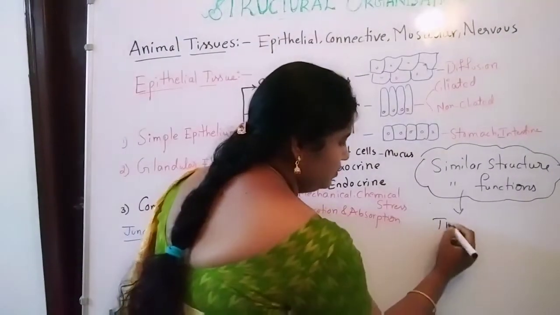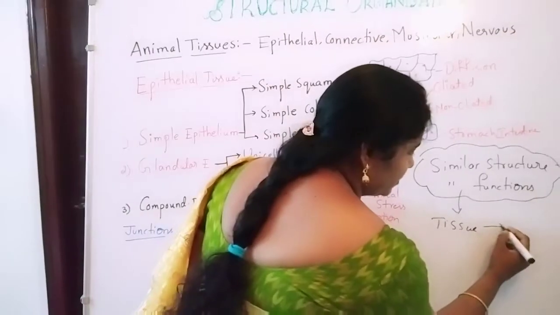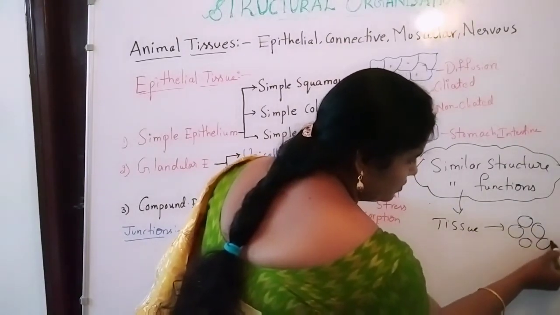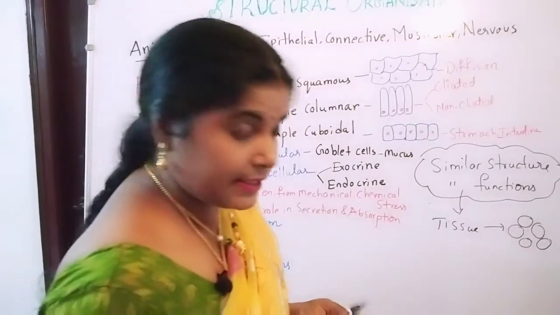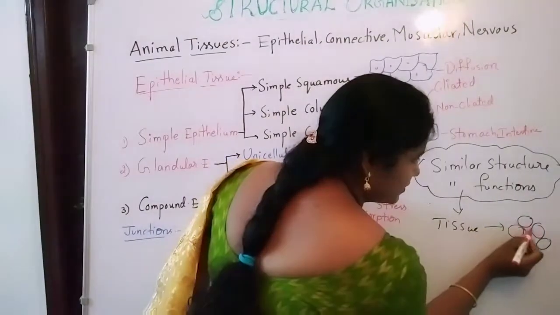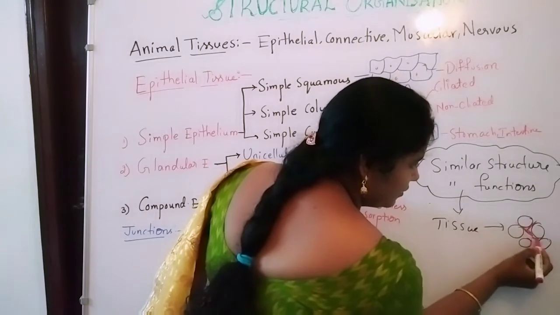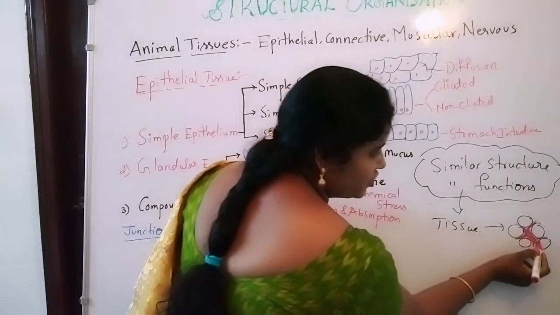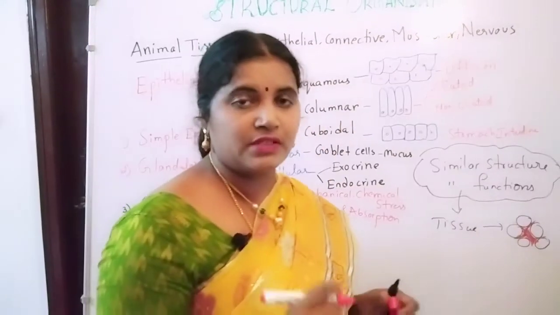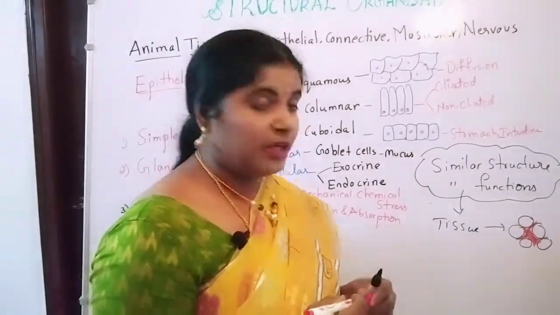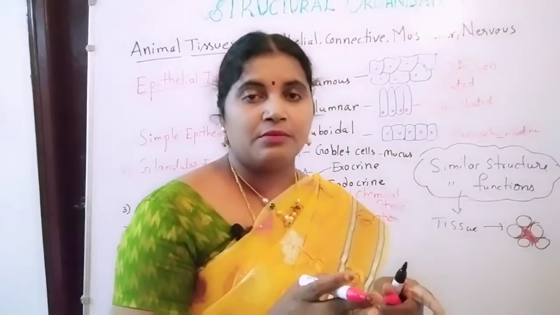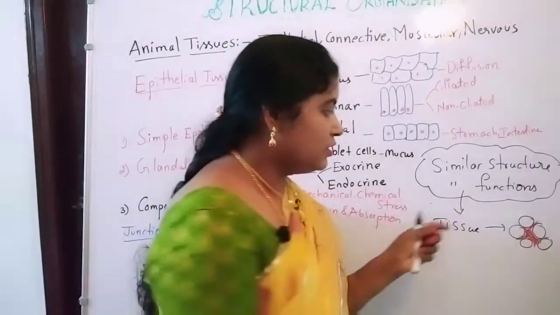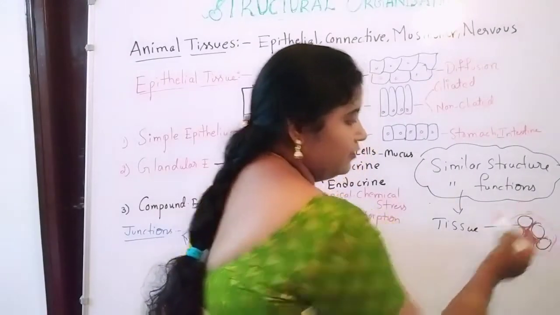So in a simple diagram, if we draw it here, these are the different types of cells which perform the same functions and look the same, with some intercellular matrix, meaning between the cells there are substances. These substances are present outside the cell, and they combine the cells and link them for attachment. Okay, so together this forms a tissue.